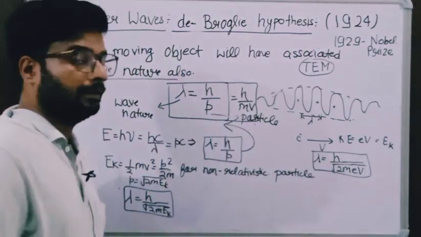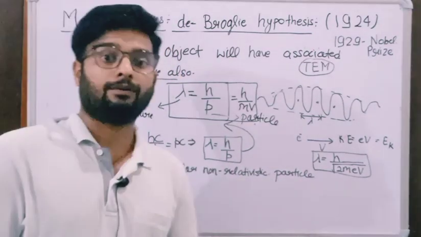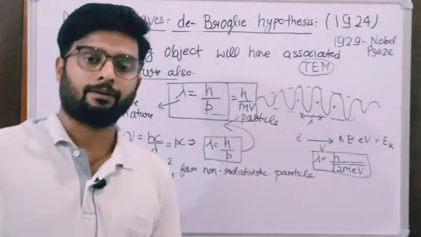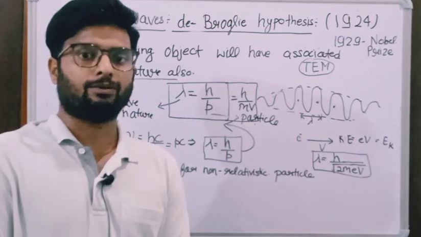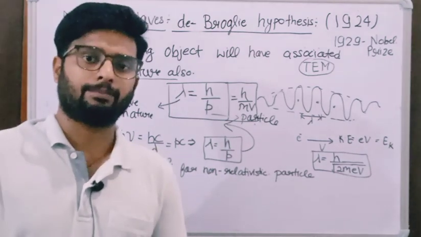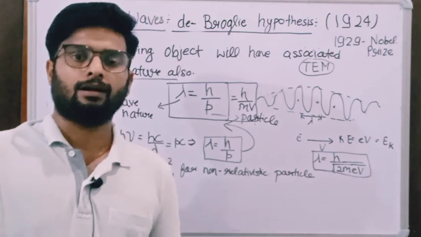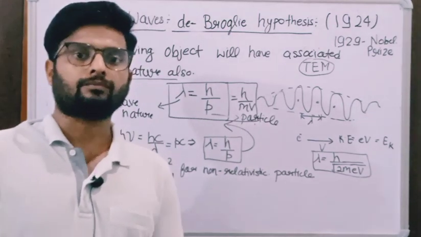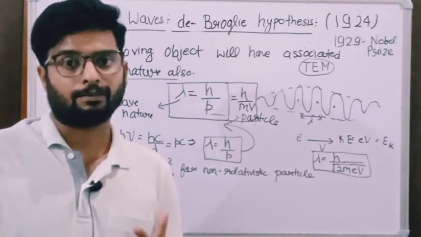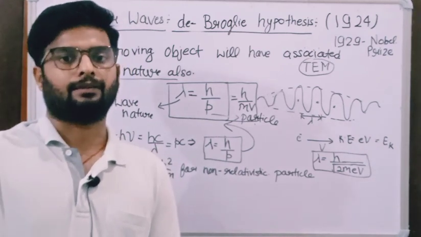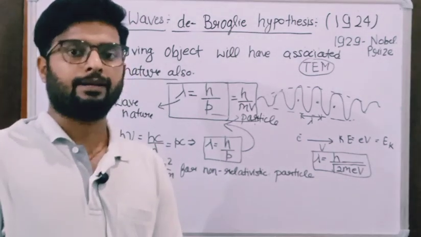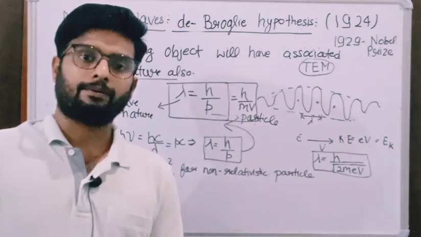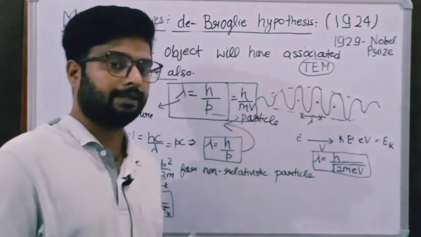Now the question is, if a particle has wave property, or de Broglie waves, then if any object has wave-particle duality, when will we observe its wave nature and when will we observe its particle nature? When the de Broglie wavelength is in the order of the particle dimension, we will observe the wave nature of that particle. If the de Broglie wavelength is very small compared to the atomic dimension, we will observe the particle nature.